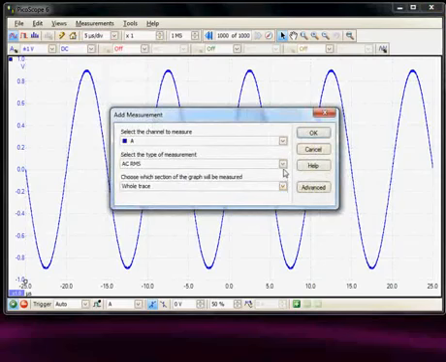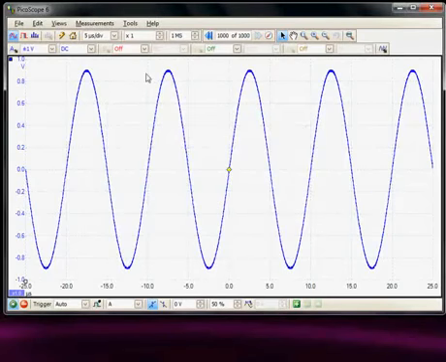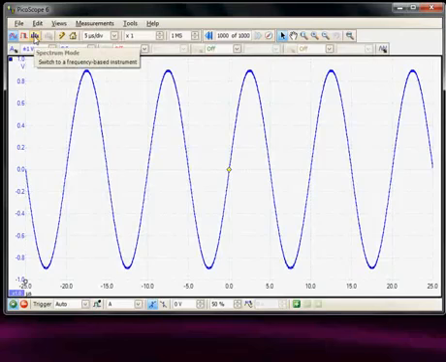Other measurements available are the time measurements. So here we can measure frequency, cycle times, rise and fall times. One extra feature in the measurements menu, if we do have a spectrum display, we will get spectrum measurements. So I'll just quickly turn on the spectrum display, which is the third icon in the middle menu system.